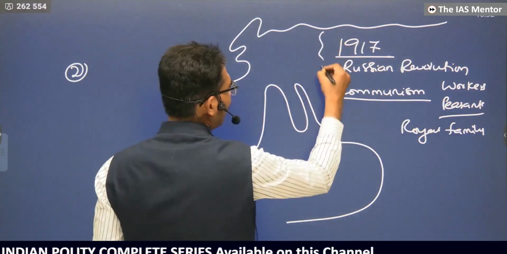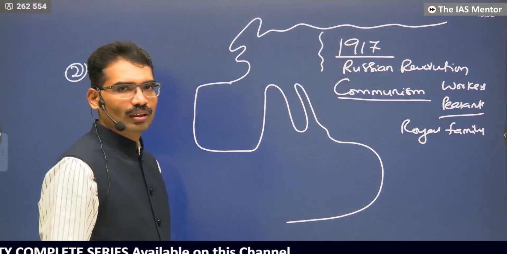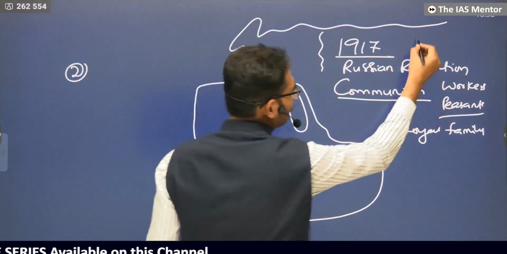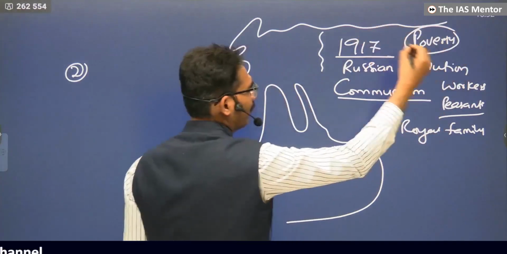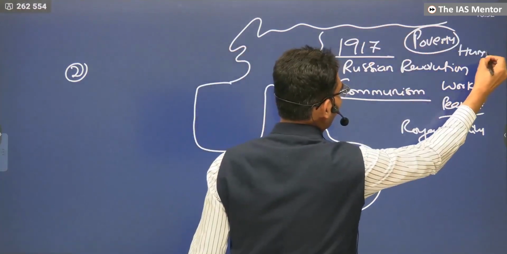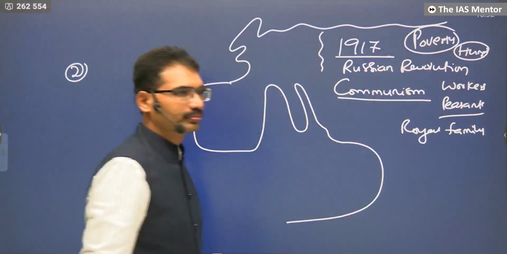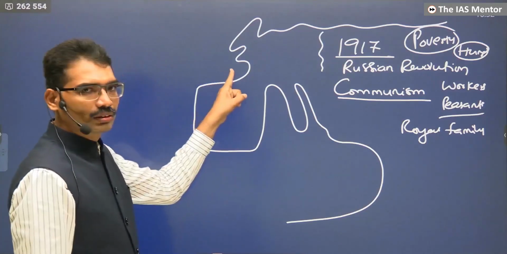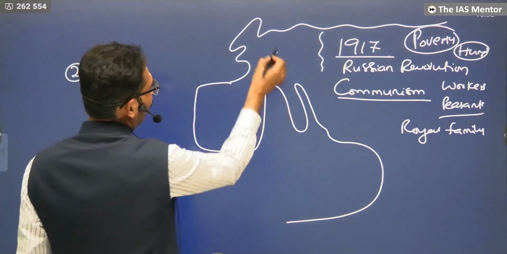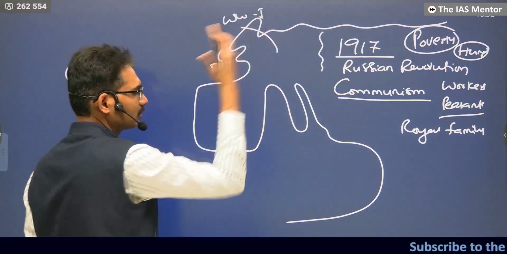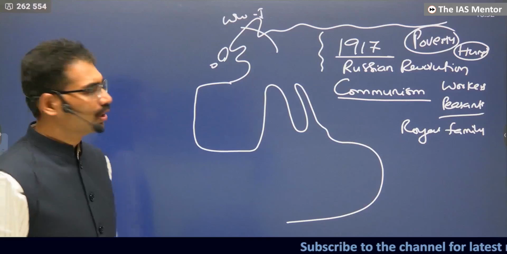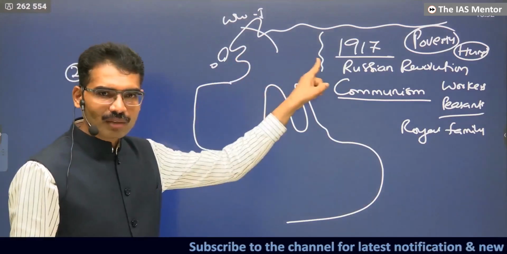This is happening here. One of the reasons here is poverty, hunger. After World War I, England, France, Germany, Italy have similar kinds of economic conditions.